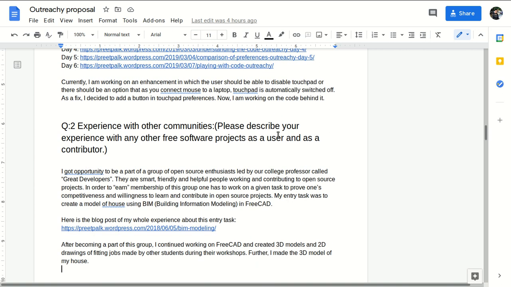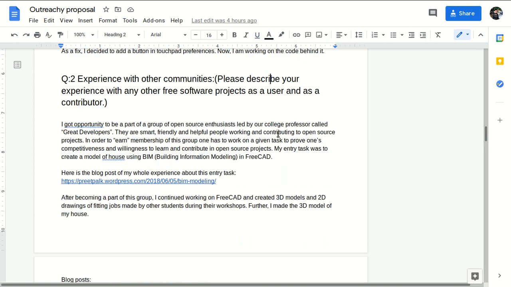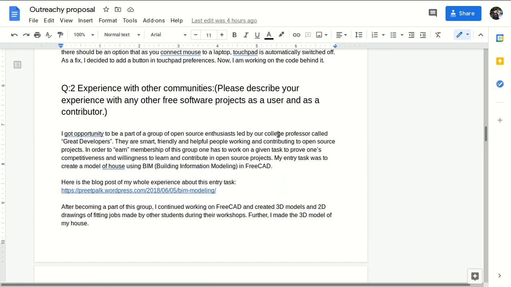Now the second question is experience with other communities. Here we have to explain what our experiences were with other communities. For example, in my college there is a Google group called Great Developers, run by our civil professor. I was a part of that group, and I have also worked with FreeCAD.